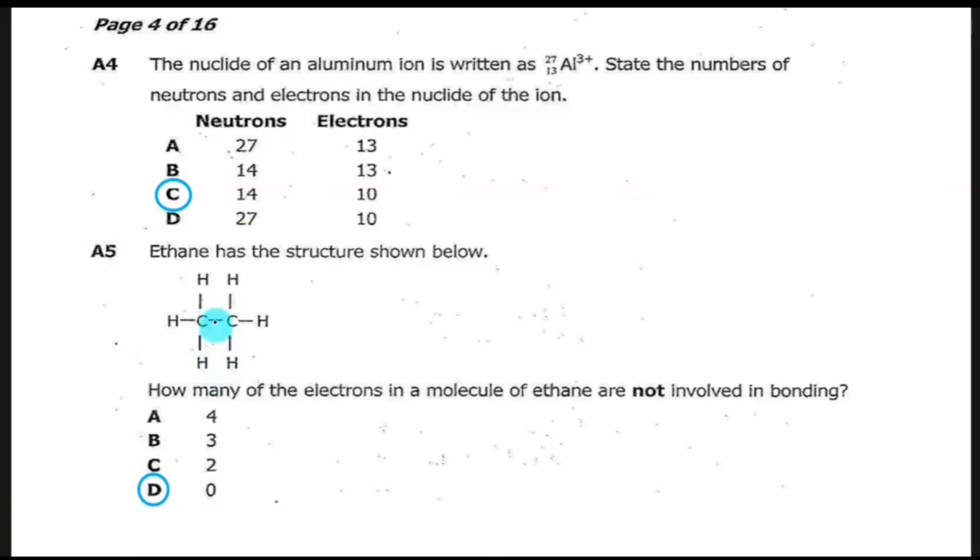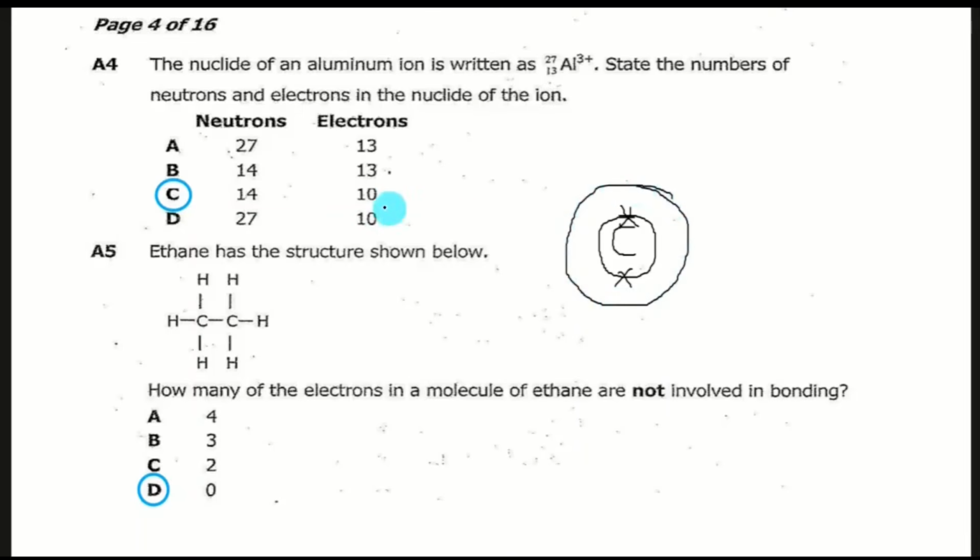Here, carbon will have 2 electrons in the first shell, then in the last shell it will have 4.